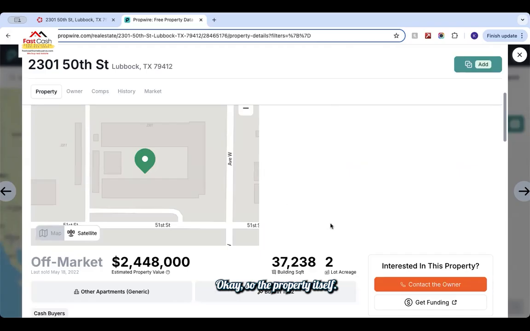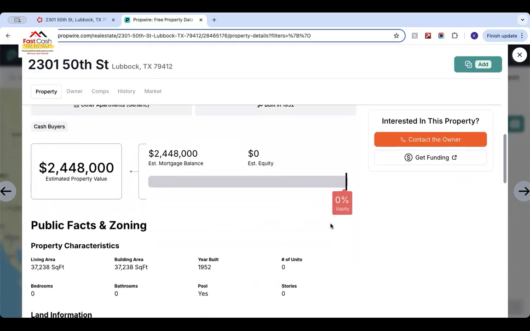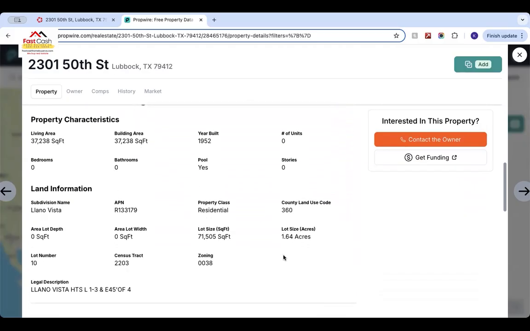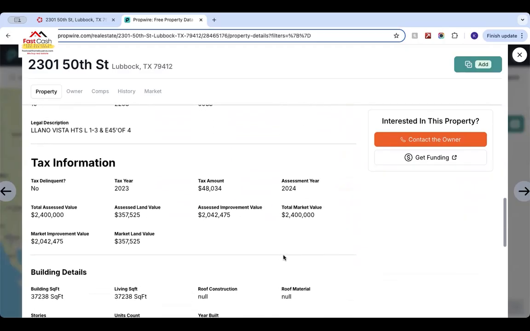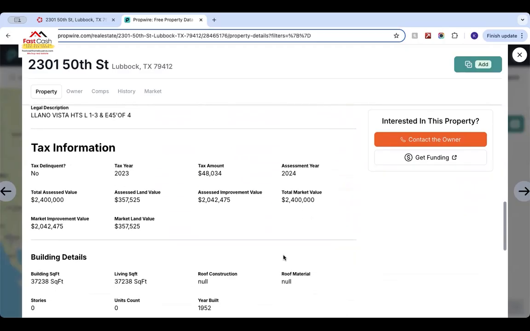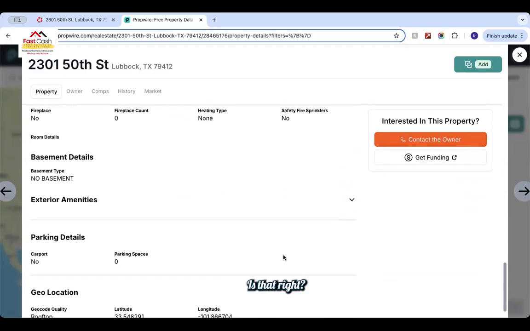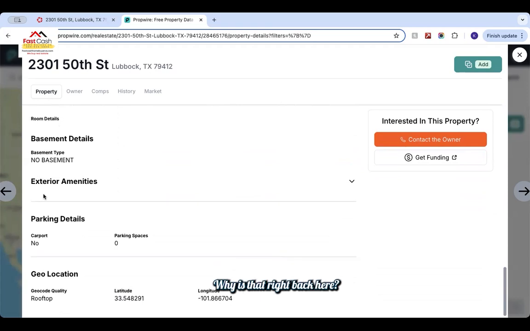Okay, so the property itself. He's got a 2.4 million mortgage balance, it looks like. Hmm. Is that right? Go back.